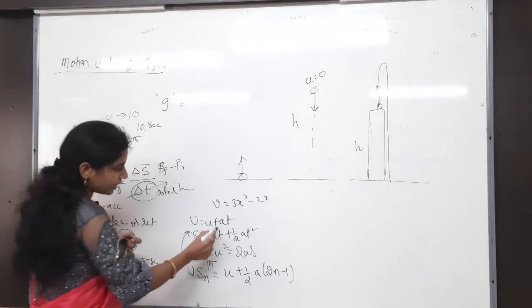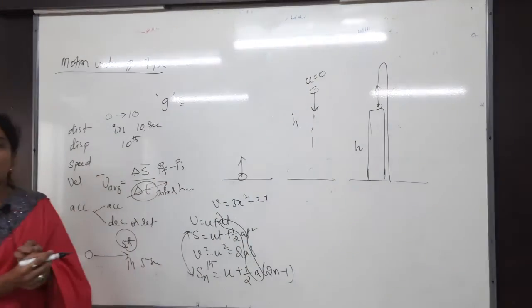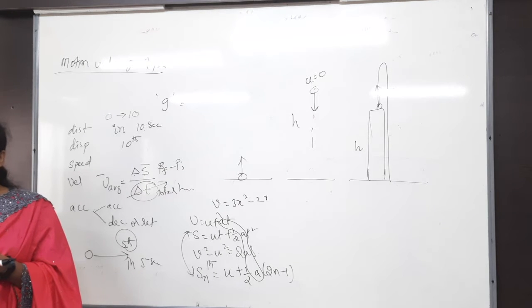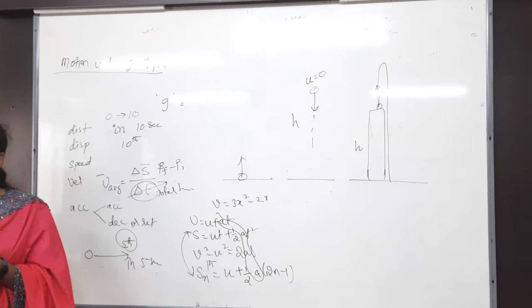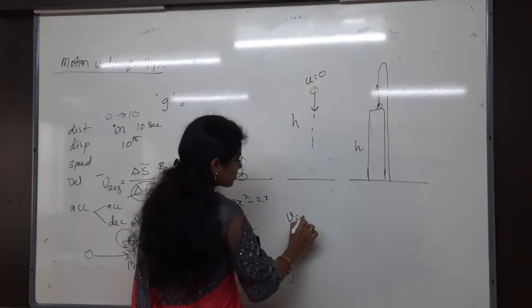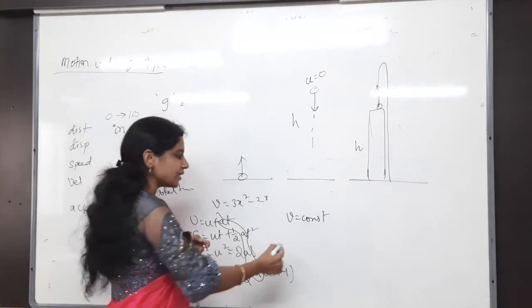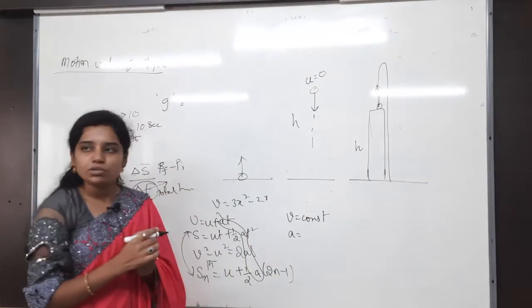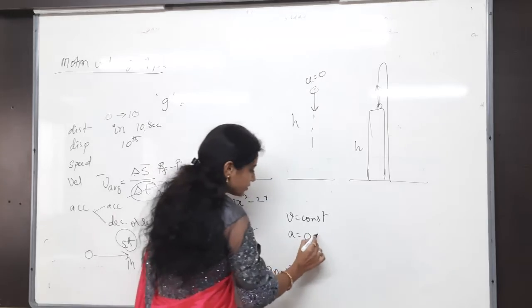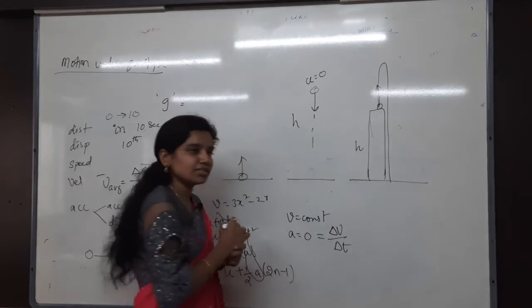In all these cases, is acceleration constant or variable? Constant acceleration, not variable. And whenever the velocity of the body is constant, acceleration becomes 0. Why? Acceleration is change in velocity by change in time.